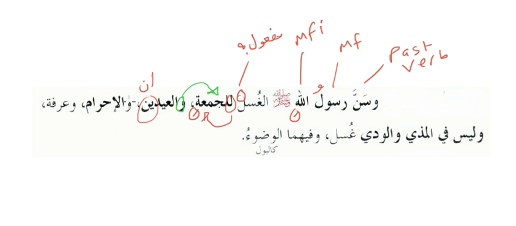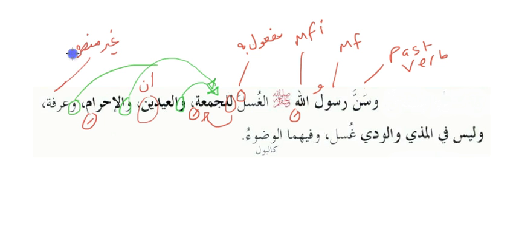Ihram as well, this is the waw ataf, it goes back to Jum'ah, and so we give Ihrami. And Arafah, the waw again goes back there. The word Arafah is a word which is ghayr munsarif, and as we know, ghayr munsarif only takes dhamma or fatha. No kasra. And because there's no kasra, we say Arafa ta.